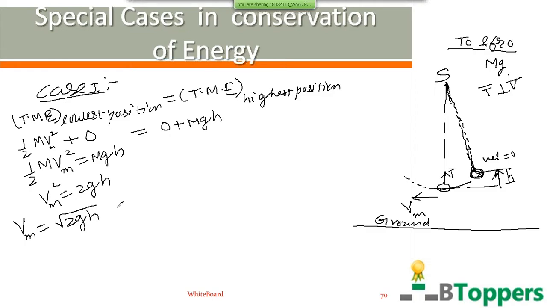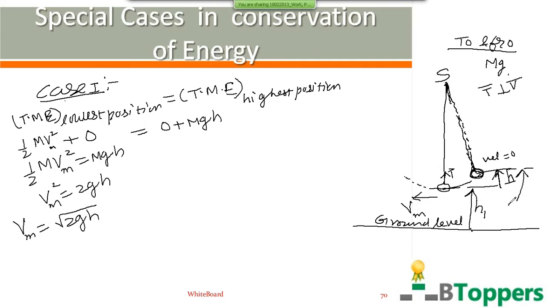I observed that some students get a doubt: why should we consider potential energy to be 0 at the lowest position? Because as they study at school level, gravitational potential energy of the body is usually taken to be 0 in the examples they deal with in the school syllabus at the ground level. Why should we not measure the height from ground level? Even if you choose the ground level as a reference for measurement of gravitational potential energy, you can arrive at the same conclusion. For example, h1 is the height of the bob above the ground level when it is passing the lowest position during the oscillations.